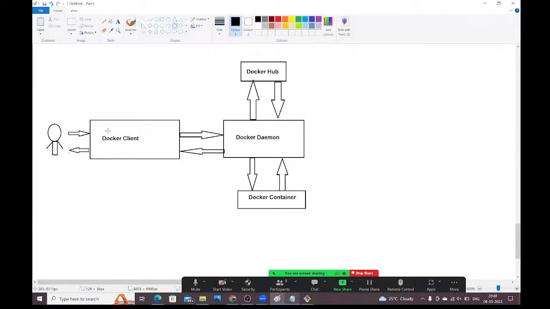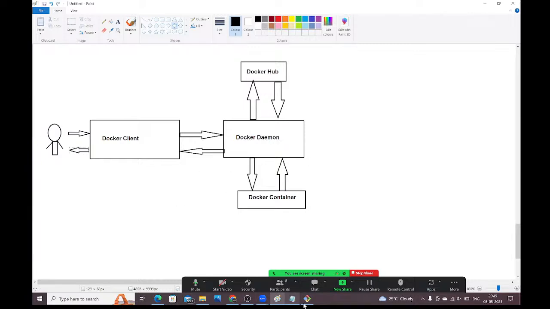The user will run the Docker run command. When the Docker run command is executed, first the Docker client will contact the Docker daemon. The Docker daemon will pull the image from the Docker Hub, and the Docker daemon only will start the container. Inside the container our application is executing. It will generate the output to the Docker daemon only. The Docker daemon will send that output to the Docker client. The Docker client will display that output to the user. So this is the process.